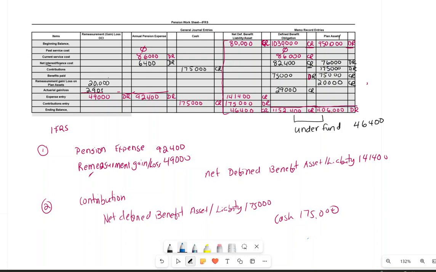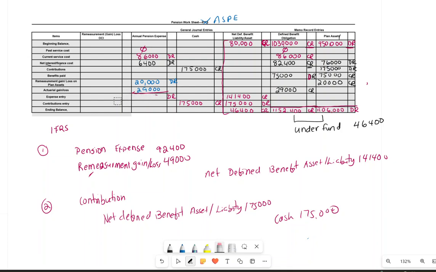We had this, if we don't have a remeasurement gain and loss, if the company was following an ASPE standard, then what you're going to do is your 20,000 debit will go under pension expense, your 29,000 of actuarial loss will go to pension expense. So you're not going to have anything under remeasurement.